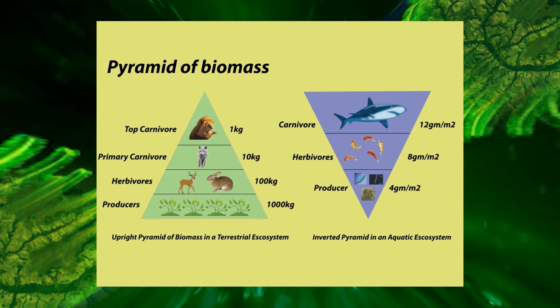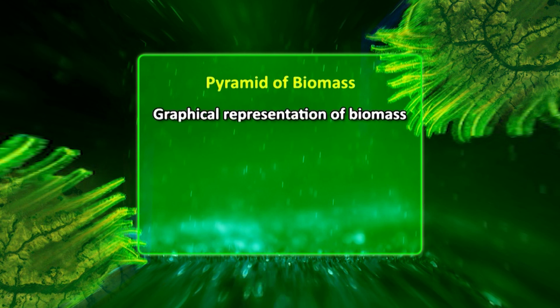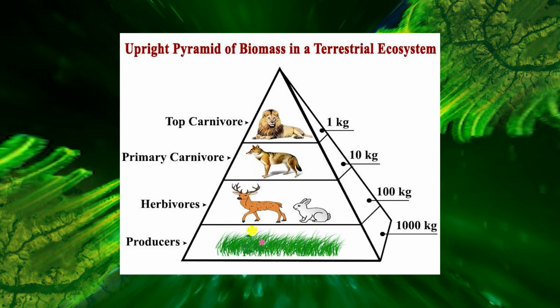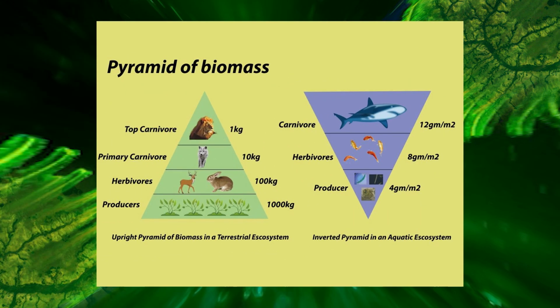Now, pyramid of biomass. It is a graphical representation of biomass, that is, the total amount of living or organic matter present per unit area in an ecosystem at any time in different trophic levels. Pyramid of biomass is upright in grassland and forest ecosystems, as there is a gradual decrease in biomass of organisms at successive trophic levels from producers onwards to top carnivores. However, in the pond ecosystem, producers are the smallest organisms while carnivores are the largest in size. Consequently, there is a gradual increase in biomass of organisms at successive trophic levels, resulting in inverted pyramids.